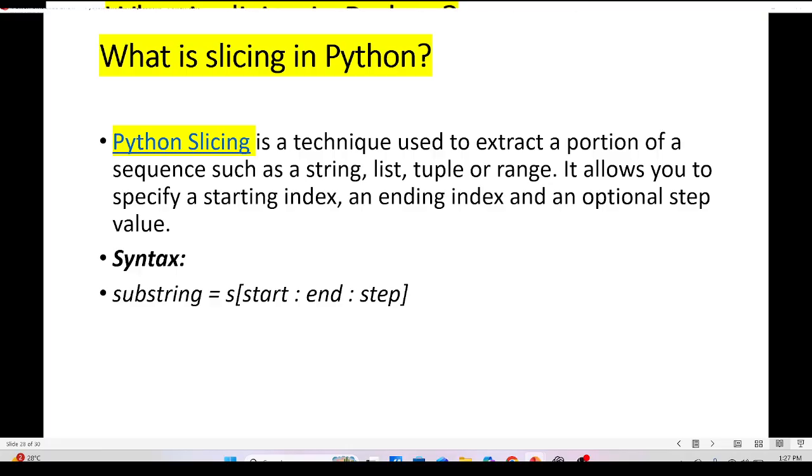What is slicing in Python? Python slicing is a technique used to extract a portion of a sequence, such as a string, list, tuple, or range. It allows you to specify a starting index, an ending index, and an optional step value. The syntax of slicing is substring = s[start:end:step].